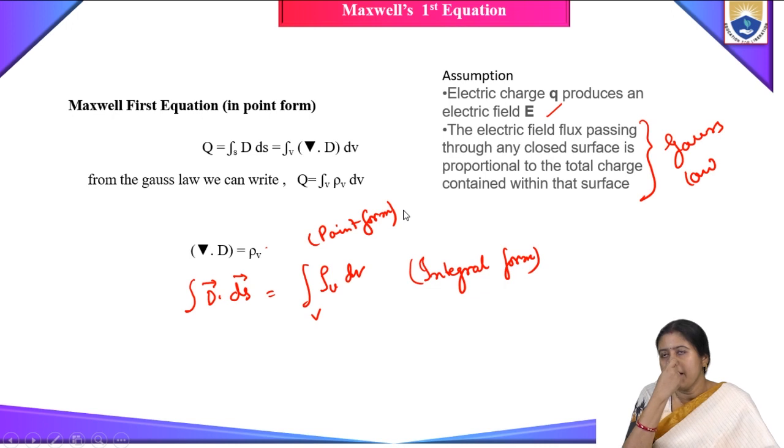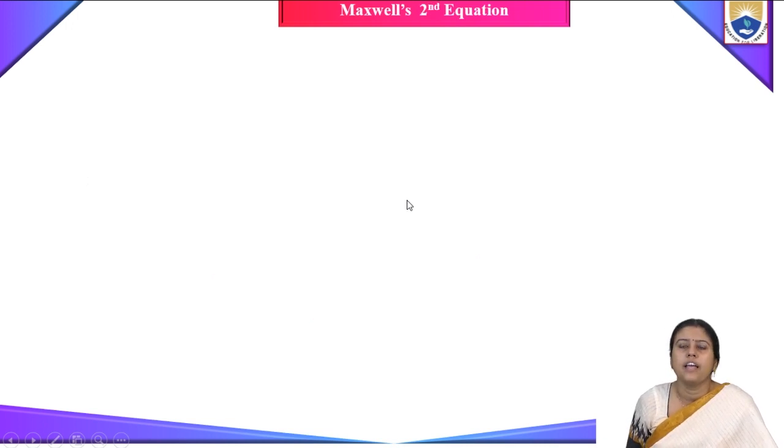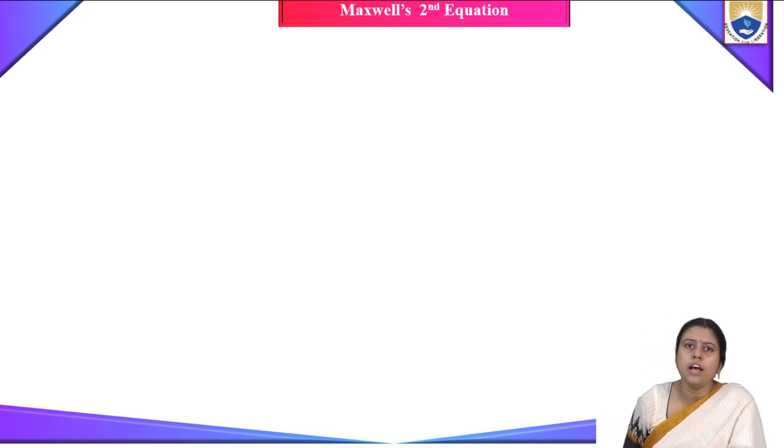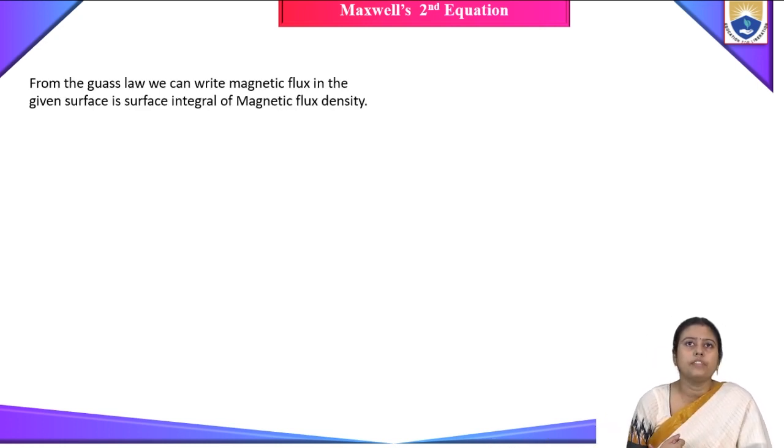Next we will go to Maxwell's second equation. Maxwell's second equation is based on the magnetic field. So the first one is about the electric field, the second one is about the magnetic field. From the Gauss law, we can write that magnetic flux through a given surface is the surface integral of magnetic flux density, similar to Maxwell's first law. So psi, the magnetic flux, is equal to the integration of B dot dS.